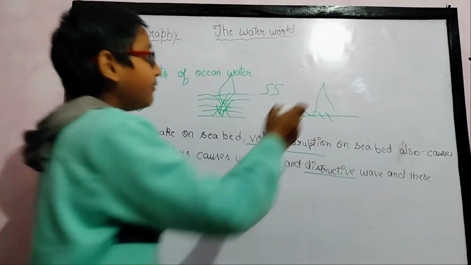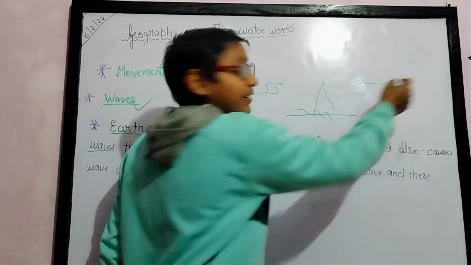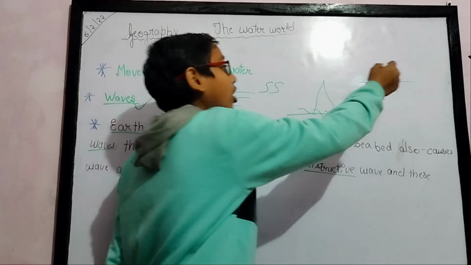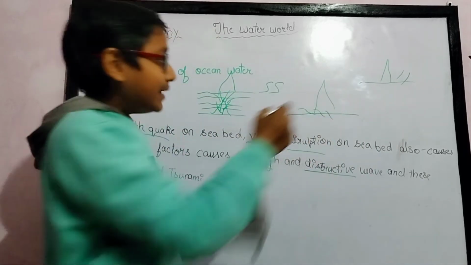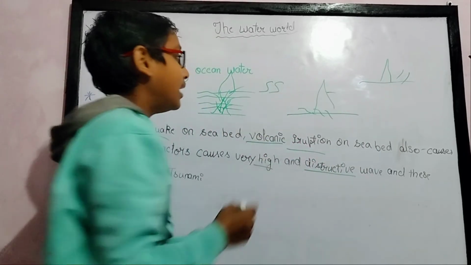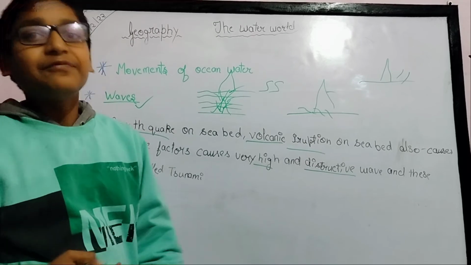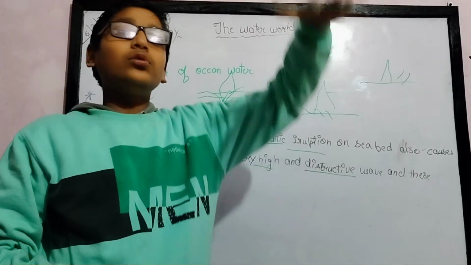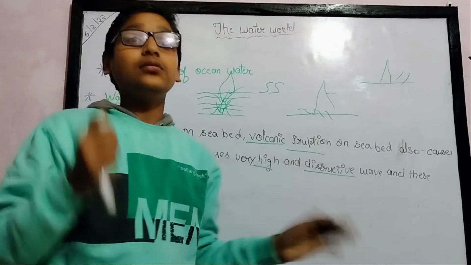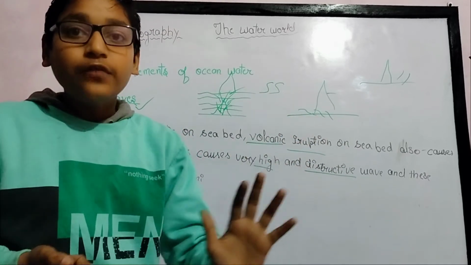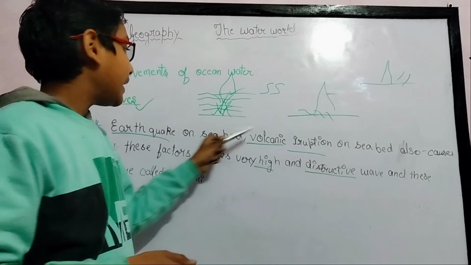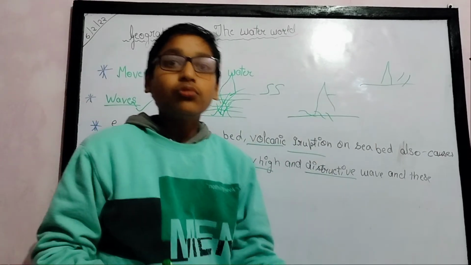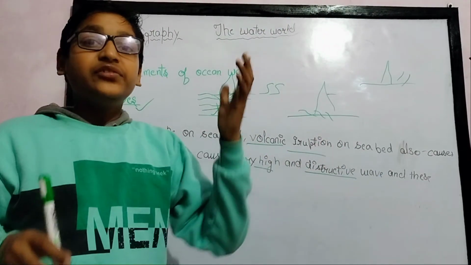Wind waves are not as high and destructive as earthquake and volcano waves. Earthquake and volcano waves can go to the height of a 15-floor building.